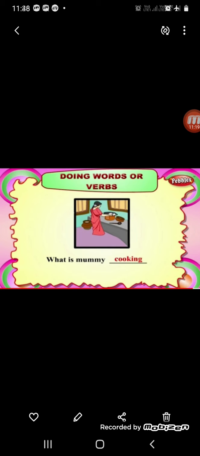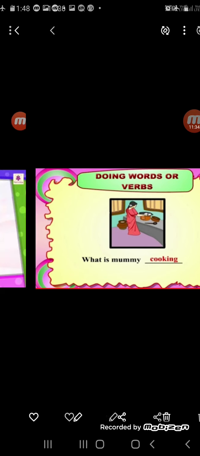I'll be sending you the PDF with exercise A, B, C, D with all the exercises done in it, and I'll be ticking the exercise which you have to do it in the book and the exercise which you have to do it in the copy. So with this we end the topic verbs.